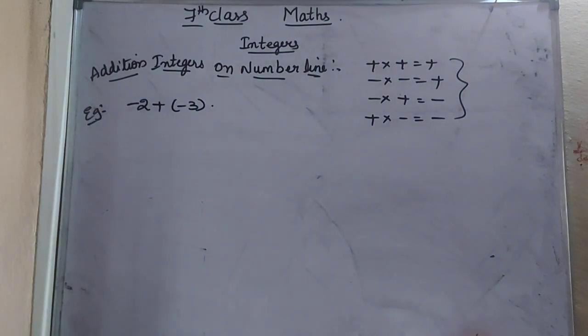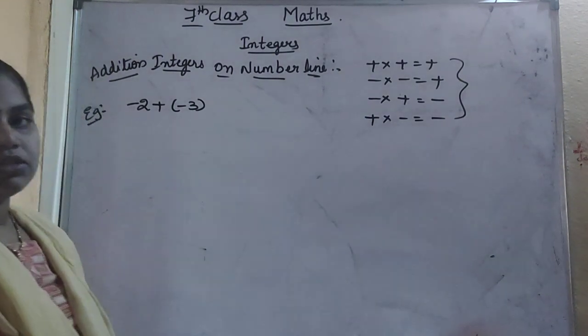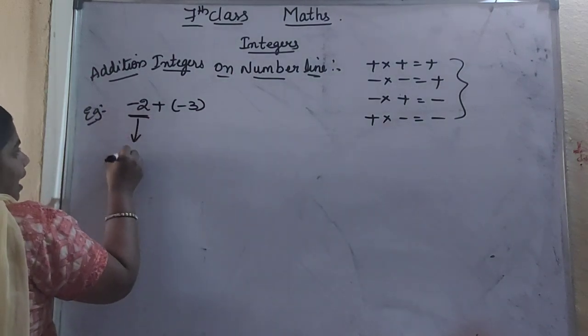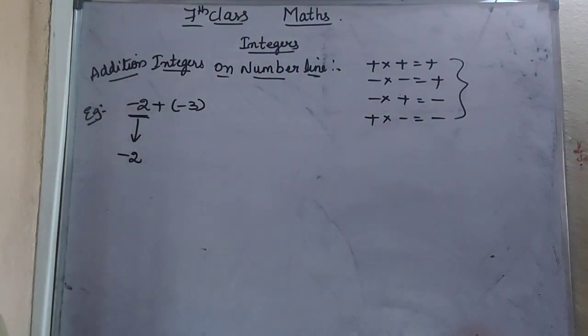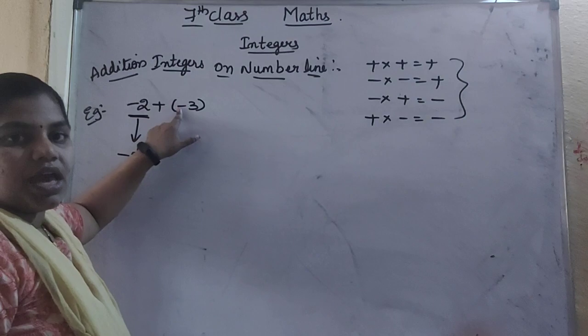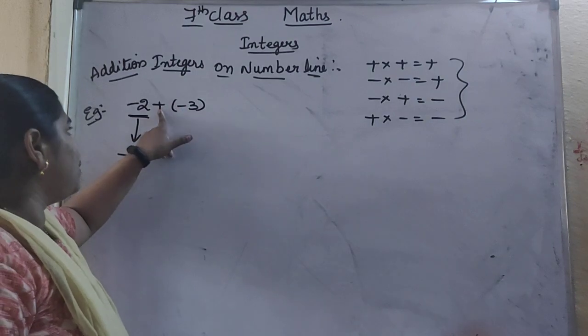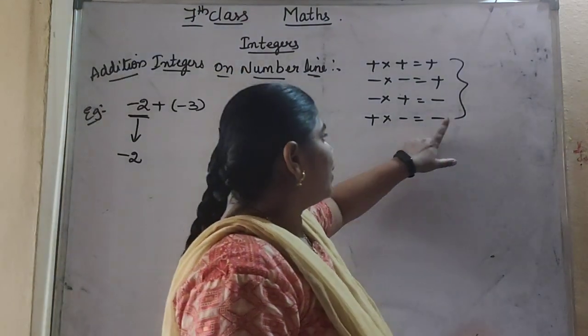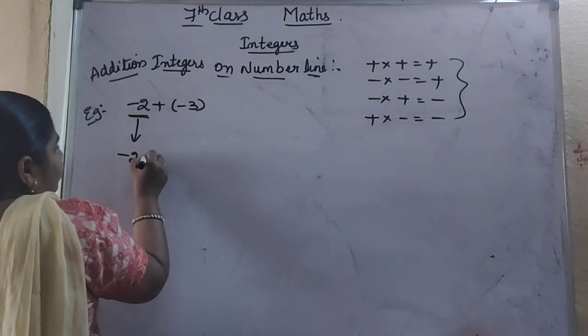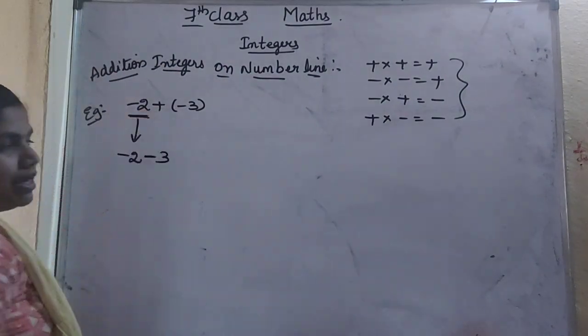So here, minus 2 plus of minus 3. So what is our condition? Always the first number should be written as it is. And wherever you see the double sign, we have to convert it into a single sign. For 3 you are having a double sign, so we have to convert it into a single sign, that is plus into minus. Plus into minus is what? Minus. So here plus into minus is minus. This 3 I am writing as it is.